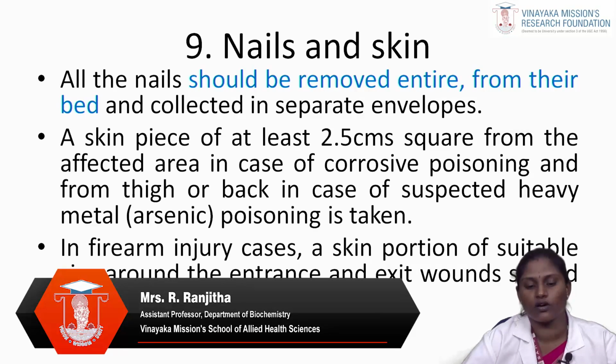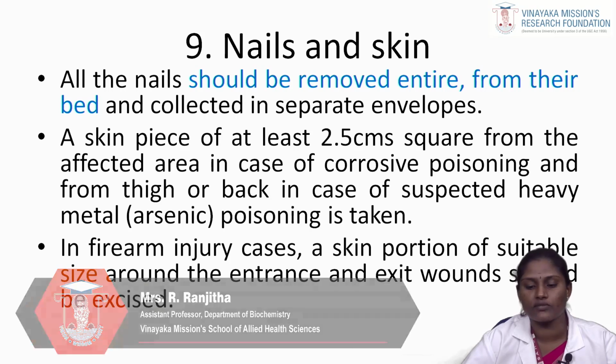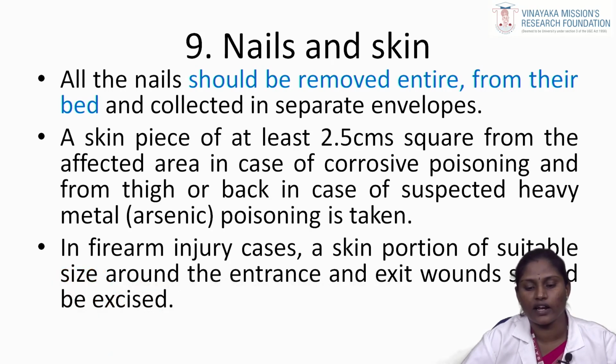A skin piece of at least 2.5 cm square from the affected area is taken in case of corrosive poisoning, and from the thigh or back in case of suspected heavy metal arsenic poisoning. In firearm injury cases, a skin portion of suitable size around the entrance and exit wounds should be taken.